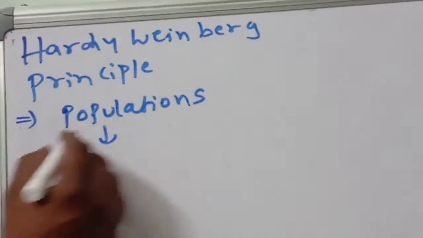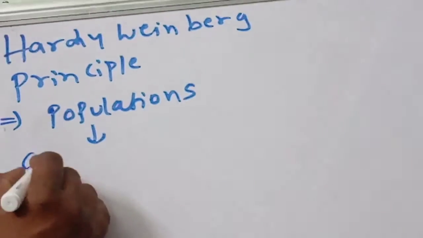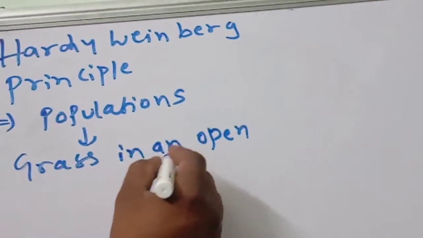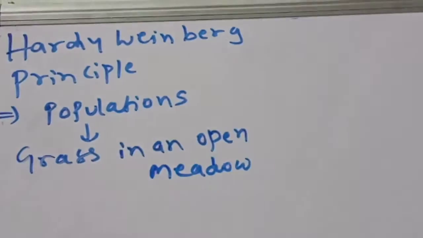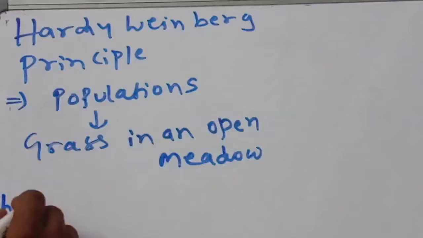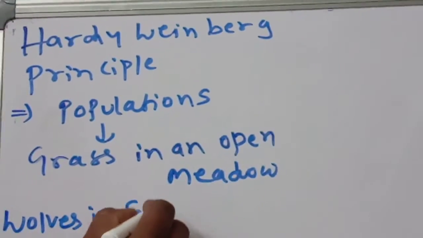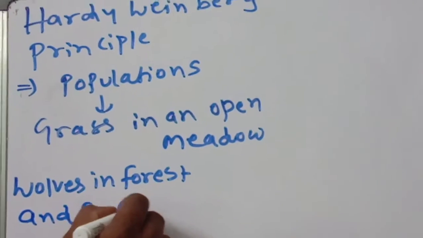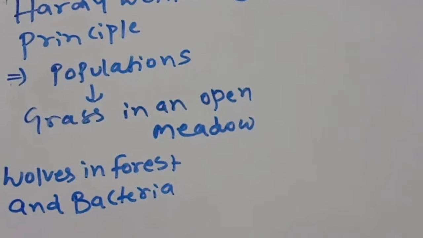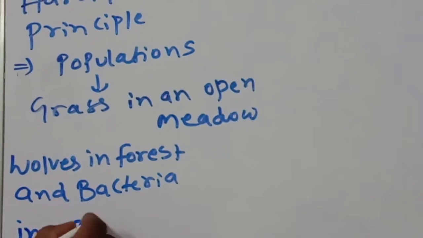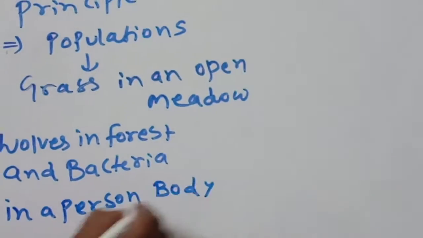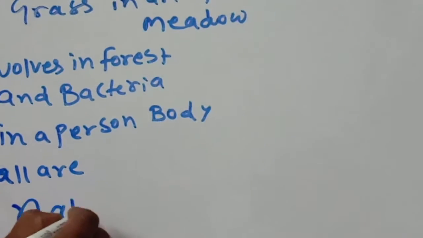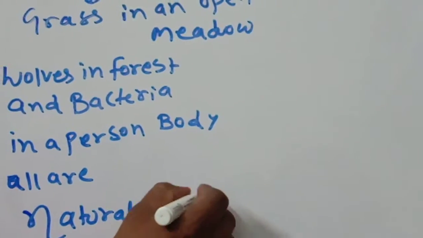Grass in an open meadow, wolves in a forest, and bacteria in a person's body, all are natural populations.